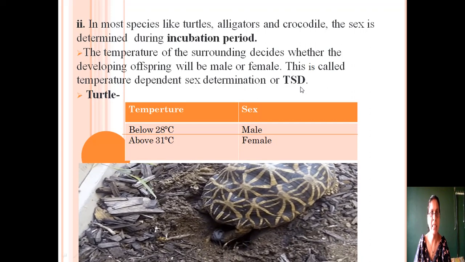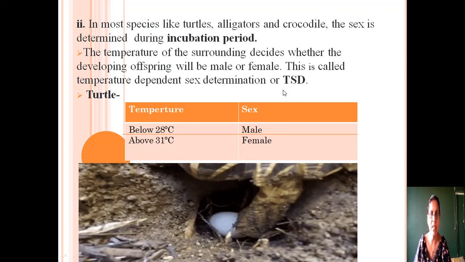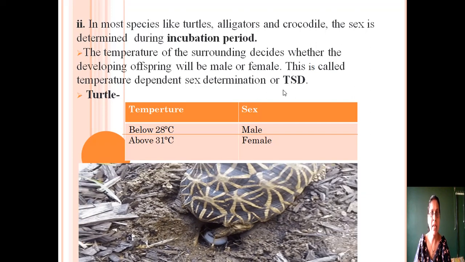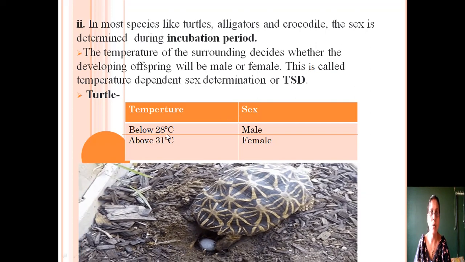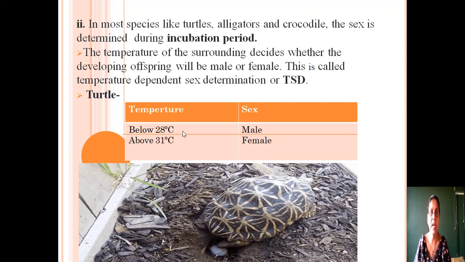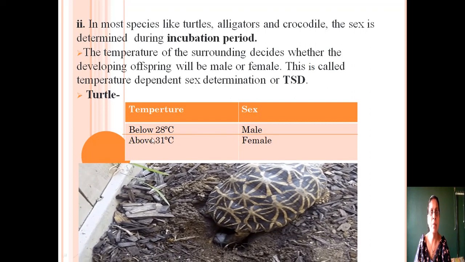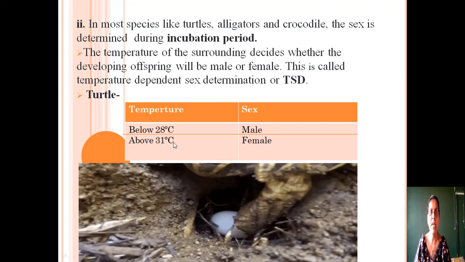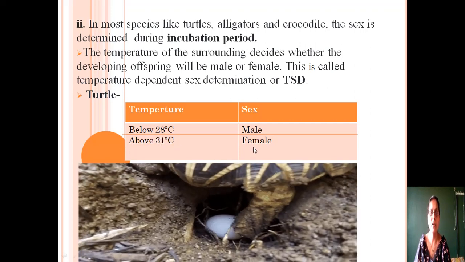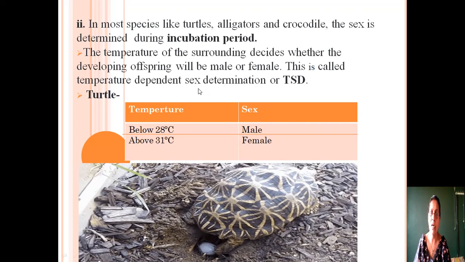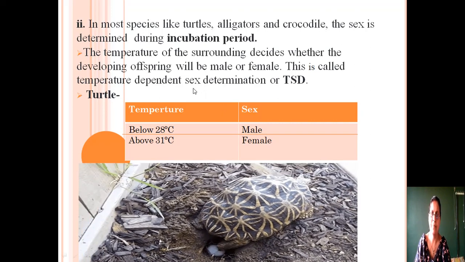This is found in case of turtle. You can see the turtle in this animation. Here, the turtle lays the egg, but when the temperature is below 28 degrees centigrade, the egg will develop into a male. But when the temperature is above 31 degrees centigrade, then the egg will develop into a female. So here, temperature is the deciding factor for the determination of sex.